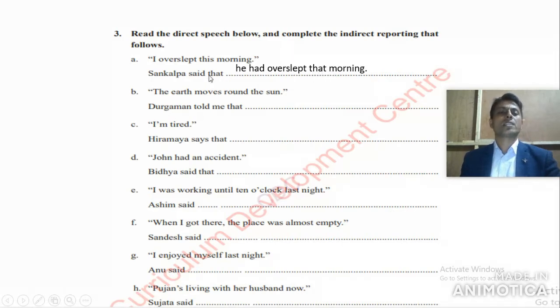As I told you already, the first person I changes according to the subject Sankalpa, so we write he. Overslept is the simple past form, which changes into past perfect, so we write he had overslept. This morning changes into that morning.